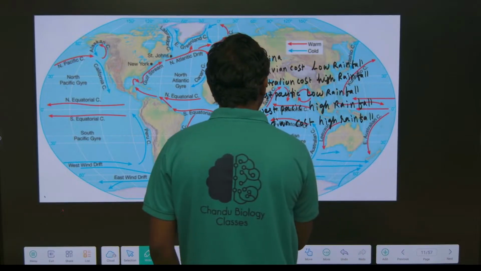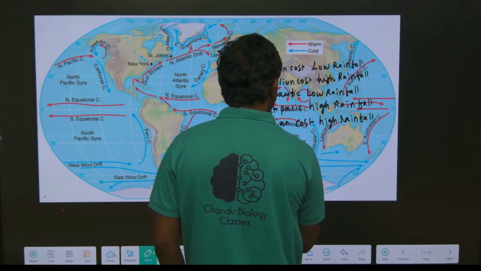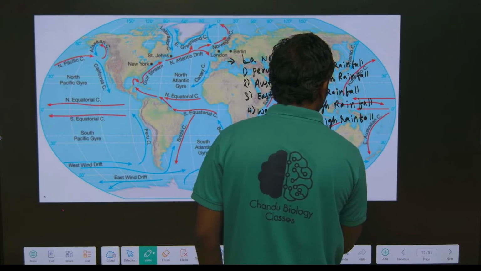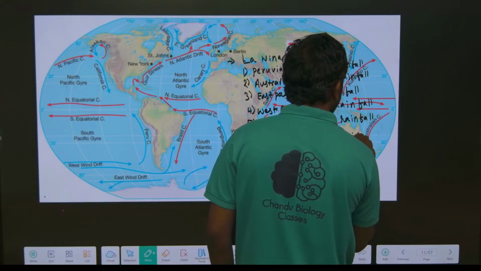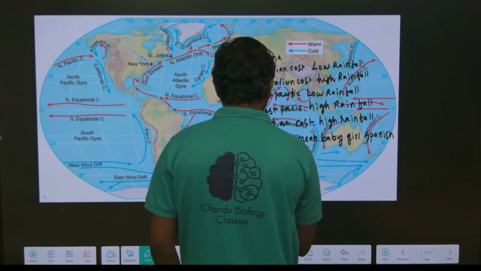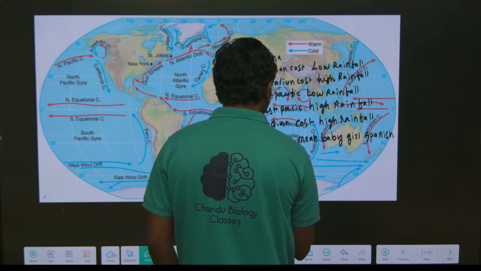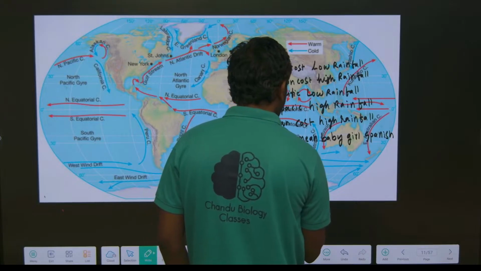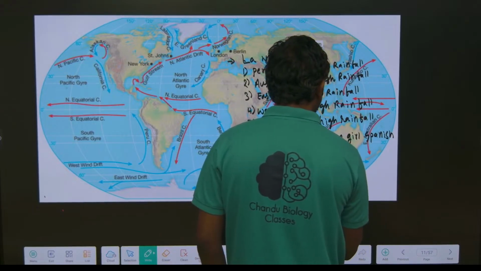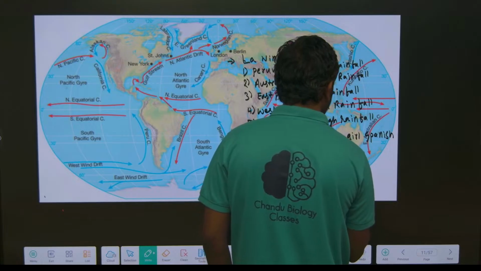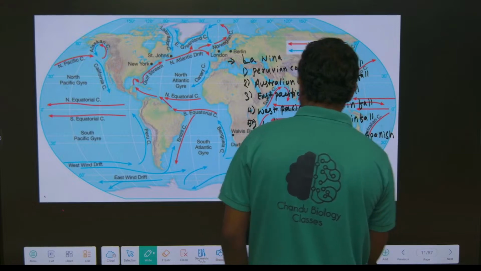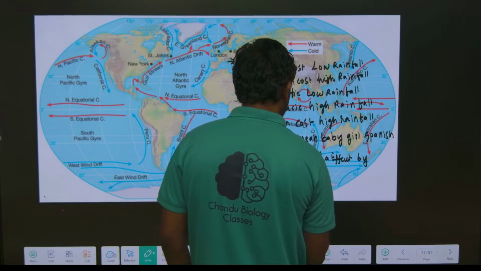La Nina means baby girl in Spanish. Every 4 to 6 years, these currents, cold and warm currents, affect El Nino or La Nina effects.